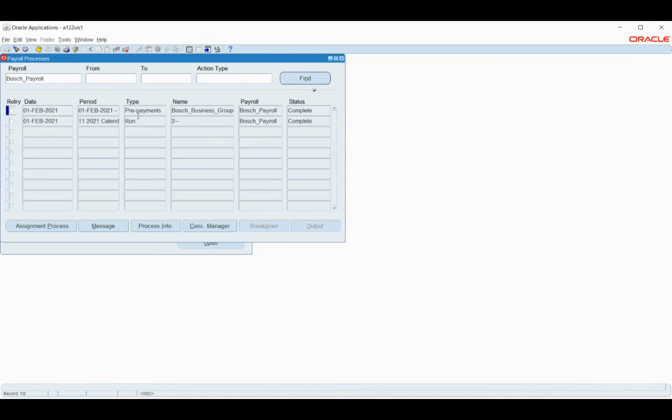Okay, so this is how we can differentiate. This is a payroll run and this is a prepayment process that the system has picked up. Okay, so this has run without any issue.